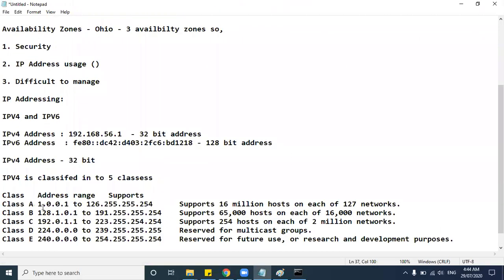If you see here, class A. So class A has a range from 1.0.0.1 to 126.255.255.254.